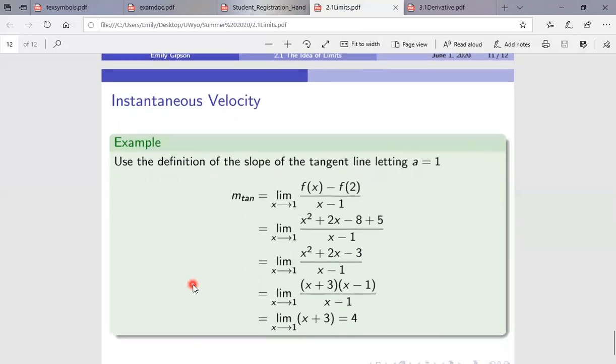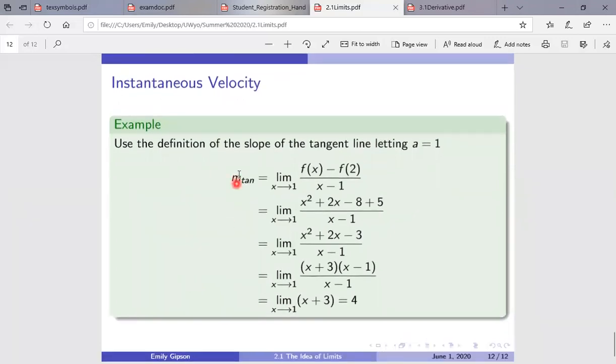So welcome back from our pause. We're going to use the definition of slope of a tangent line and let A equal 1. So I have a typo here. I'll fix that before I post these slides. So m is going to represent our slope, just like you do in y equals mx plus b. m subscript tangent. So I'm looking for the slope of the tangent line. And this is going to be the limit as x approaches 1 of a function f of x minus f of 1 divided by x minus 1.